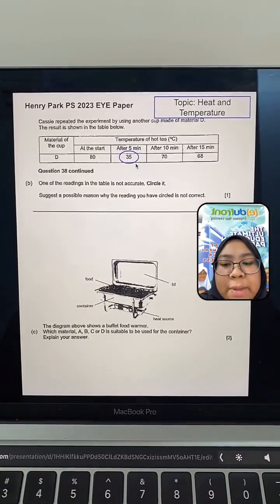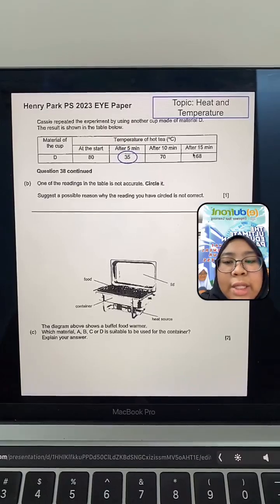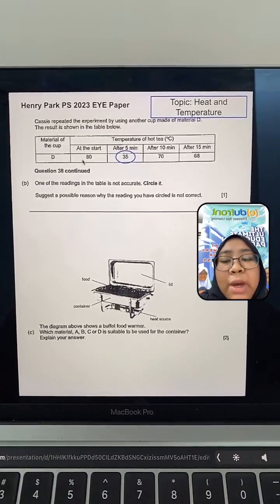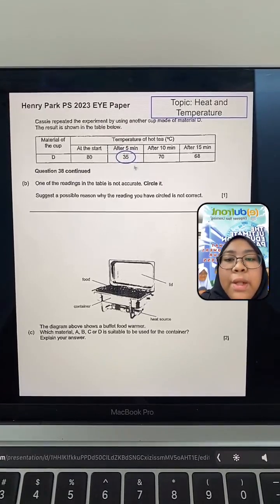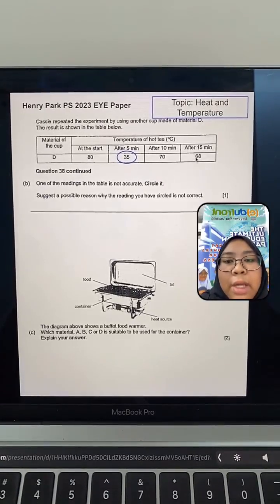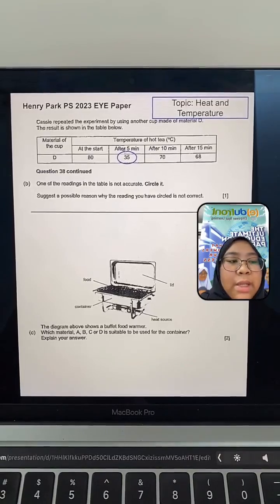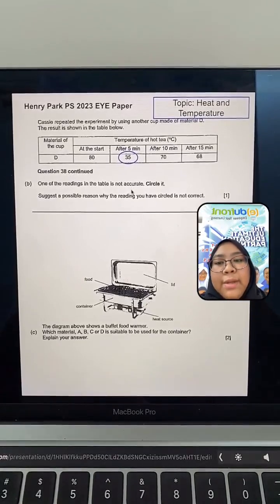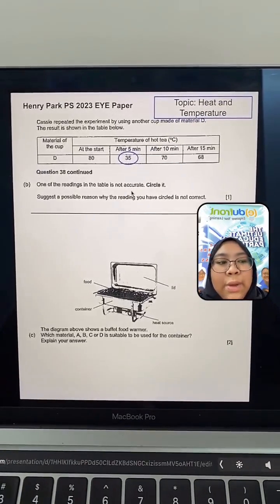The temperature drops suddenly and then suddenly it increases. So it doesn't make sense here, when it should be a gradual decrease all the way. This is a sudden dip. So circle 35. What's a possible reason? What do you think happened there that made this dip in temperature happen?